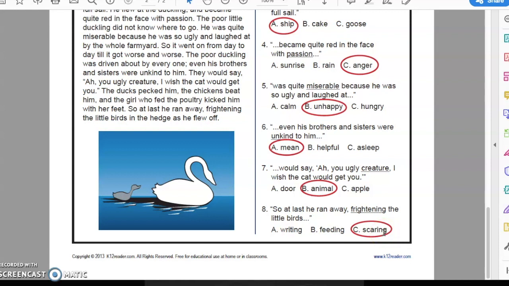So that's how we use our context clues to help us figure out words that we don't quite understand. It helps us to use other words in the sentence to help us figure out what they mean, okay? So while you're doing your lesson today, try to use this video to help you navigate and to figure out what words in the sentence mean.